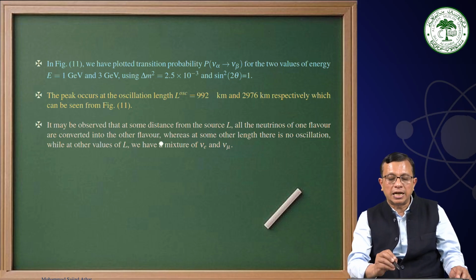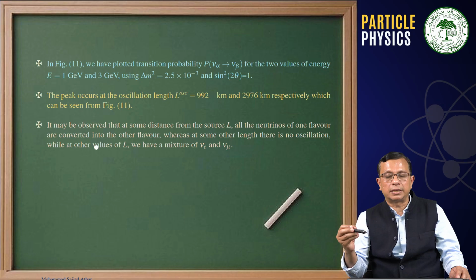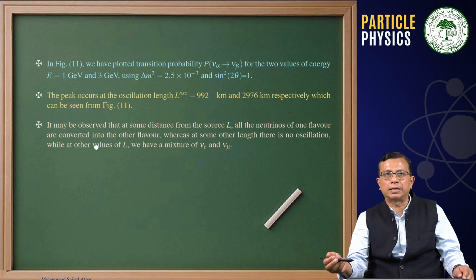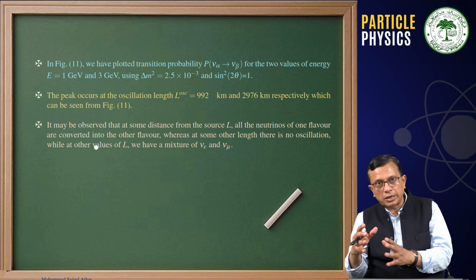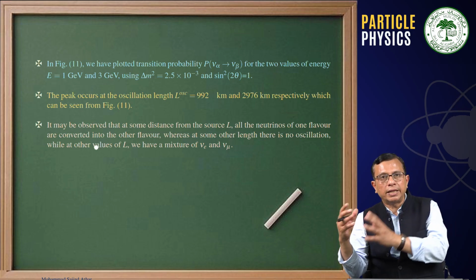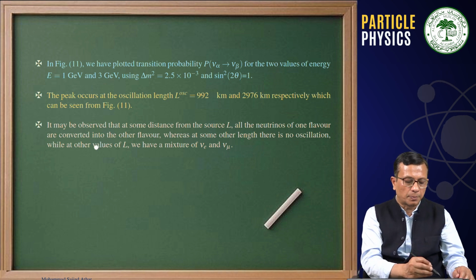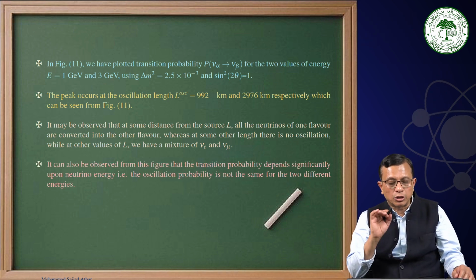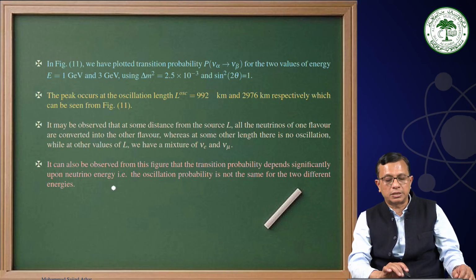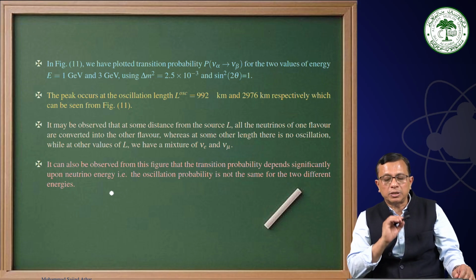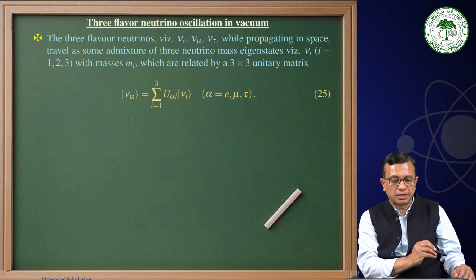It may be observed that at some distance from the source, all the neutrinos of one flavor are converted into another flavor, whereas at some other length there is no oscillation. And then you have again another length where you have complete new mu's. Therefore you have full conversion, then no conversion, and then full conversion again, and that depends upon the oscillation length. It can also be observed from this figure that the transition probability depends significantly upon neutrino energy. That is, the oscillation probability is not the same for the two different energies.